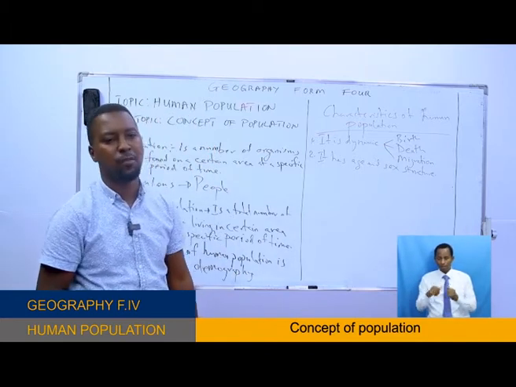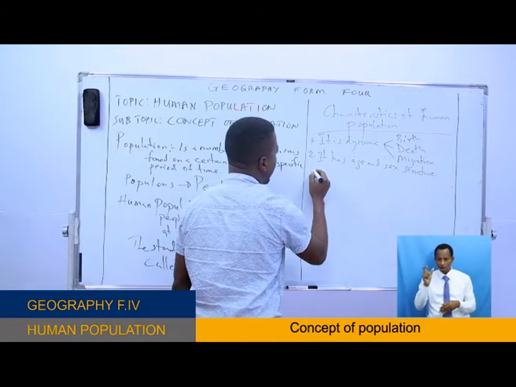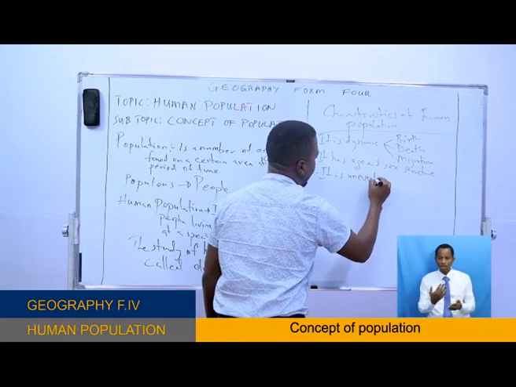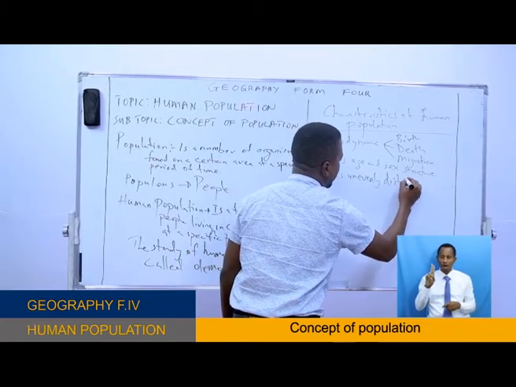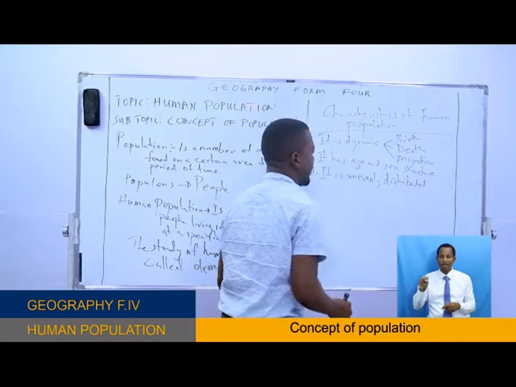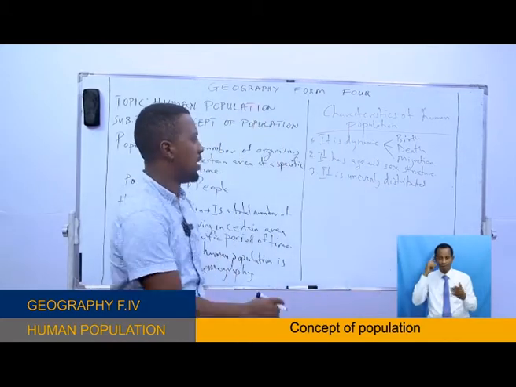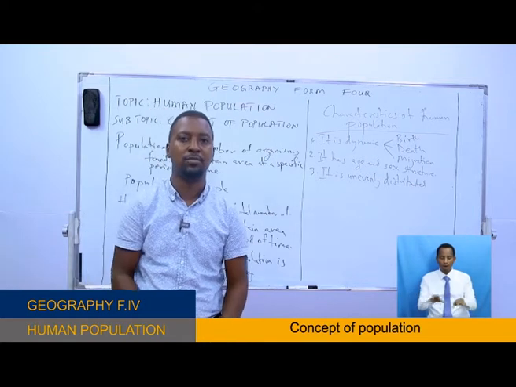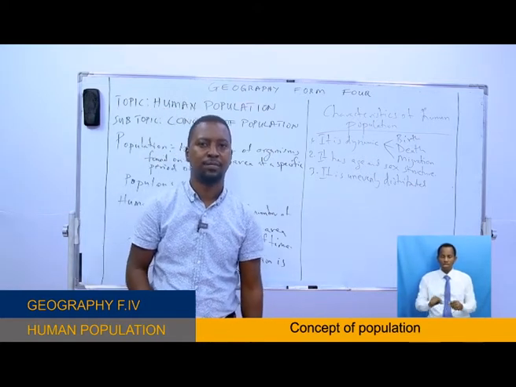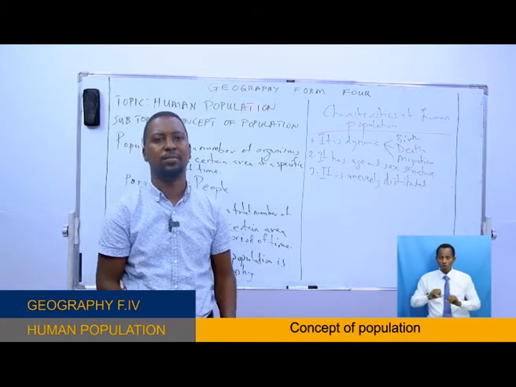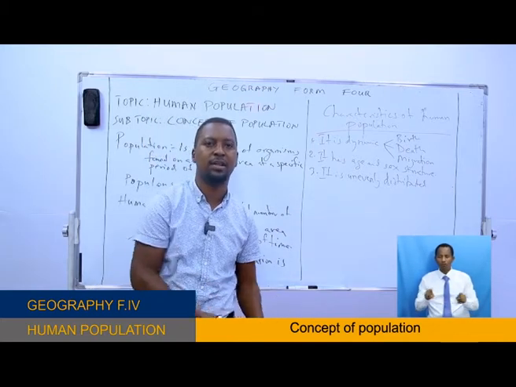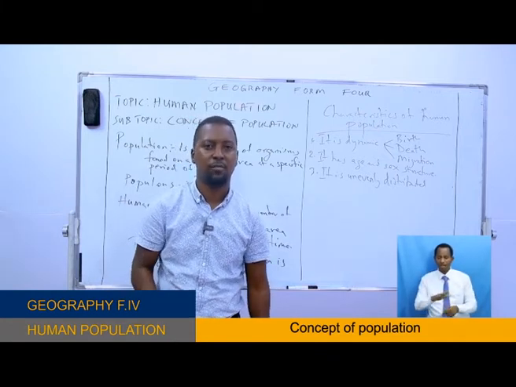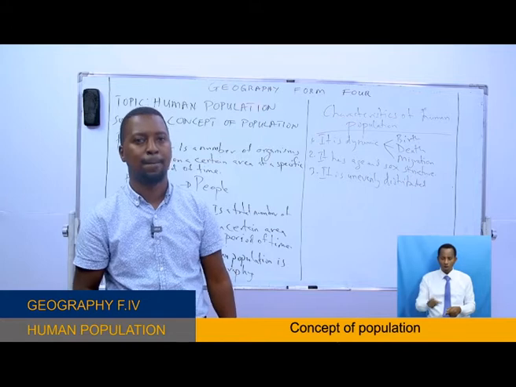Another characteristic of population is that it is unevenly distributed, okay? When I say distribution, I mean how people are distributed in different areas. In some areas the population becomes very high, and in some areas the population becomes very low due to different reasons, maybe relief factor, okay?